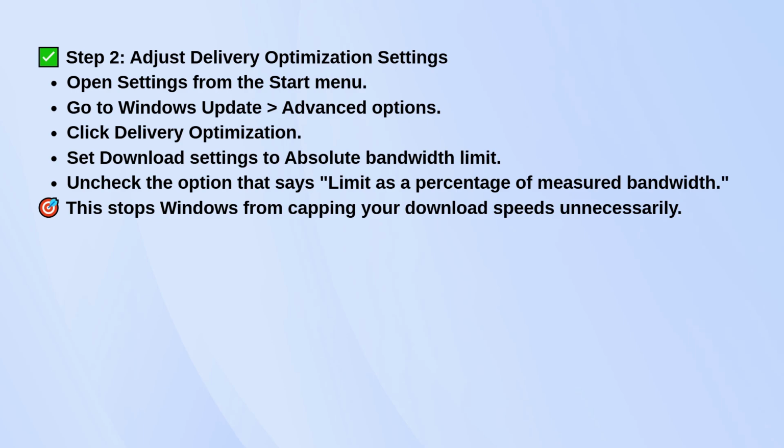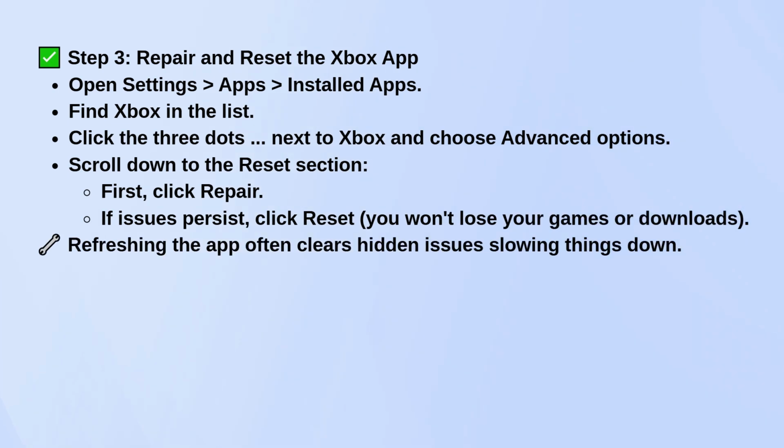If you're still having issues, try repairing or resetting the Xbox app itself. Go to Settings, Apps, Installed Apps, find Xbox in the list, click the three dots next to it, and select Advanced Options. Scroll down to the Reset section and first click Repair. If that doesn't fix it, click Reset. Don't worry, you won't lose your games or downloads. This often clears out any hidden issues that could be slowing things down.